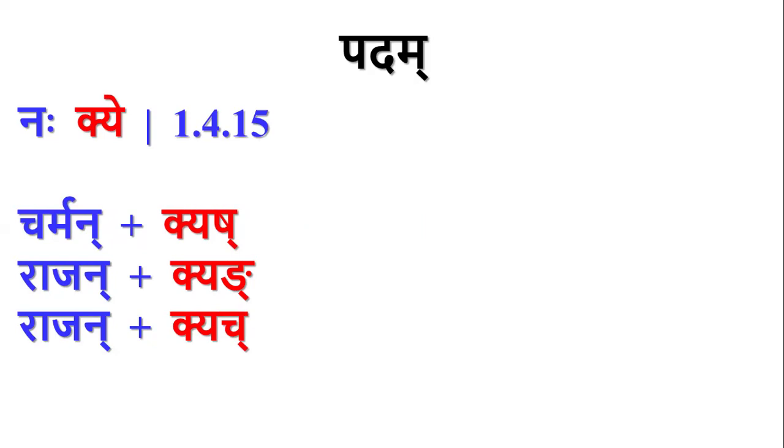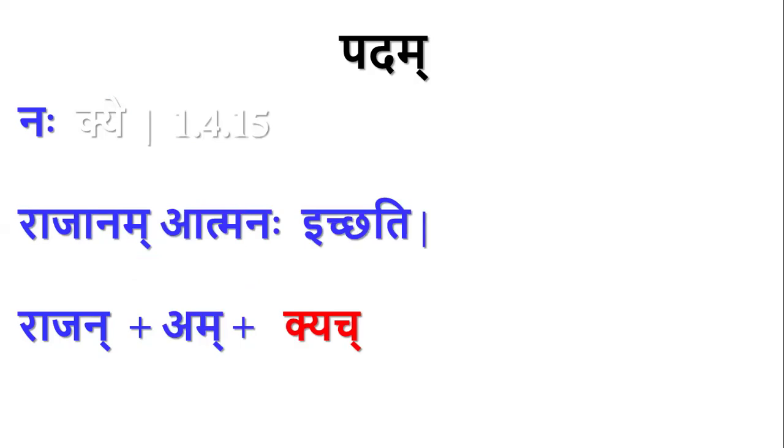Actually, this Charman, Rajan, these are pada by itself by the previous sutra suptigantam padam, because these pratyayas kyach and kyash and others are added to padas only. They are added to subantam, not to pratipadika. For example, we have the sutra supa atmanah kyach, by which this kyach is given.